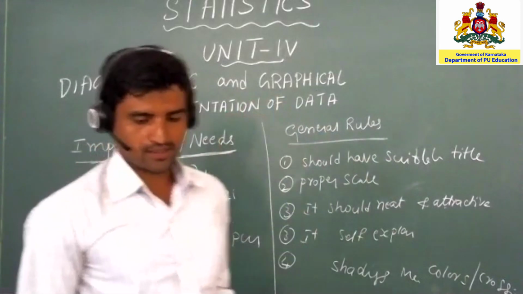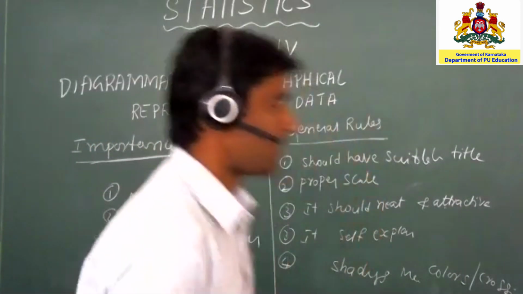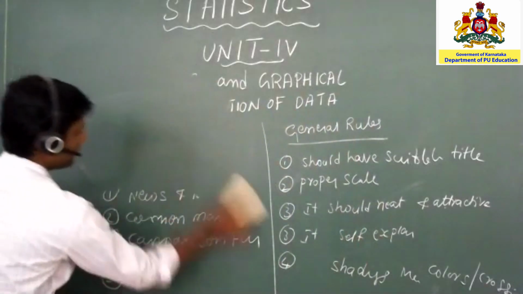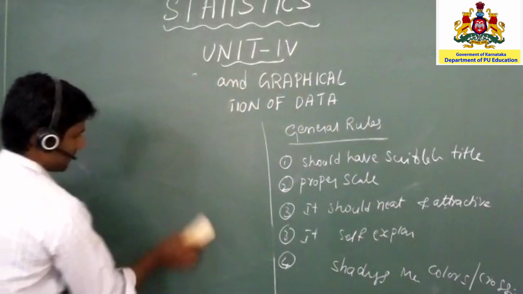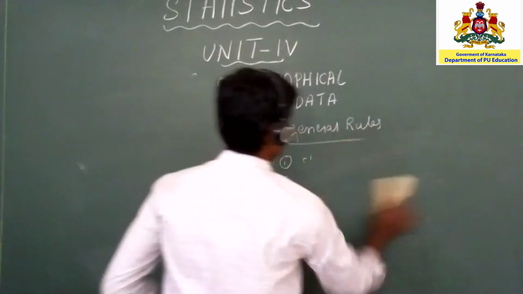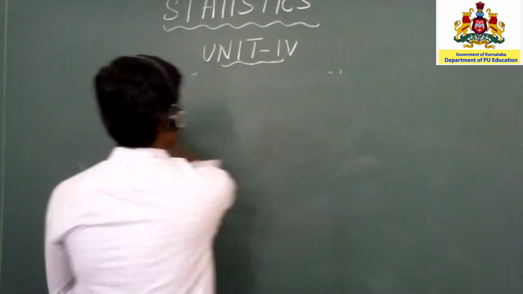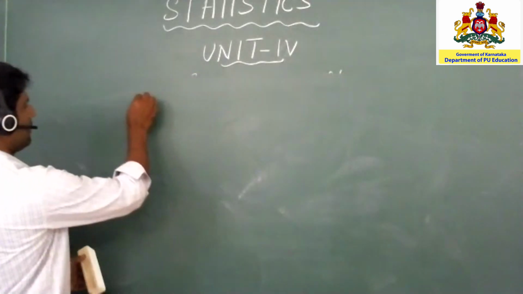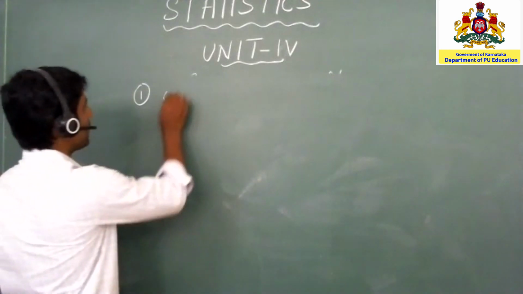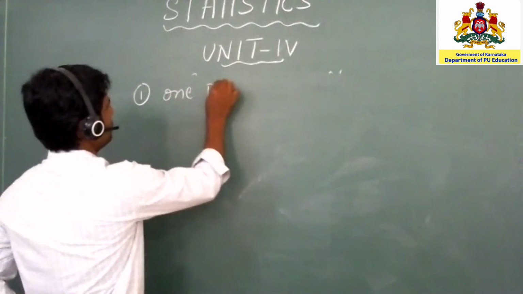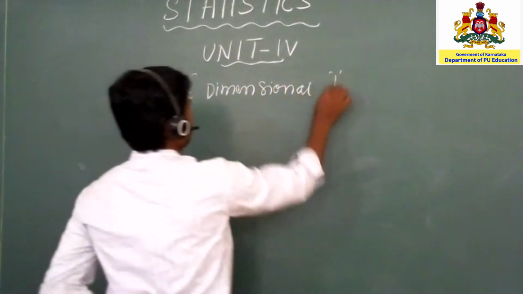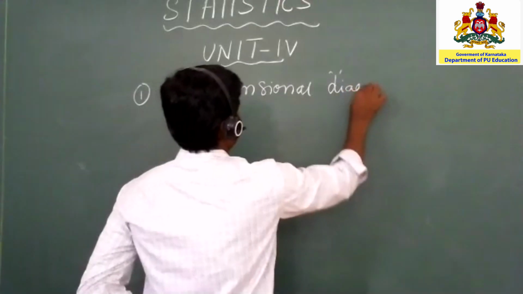Now we will discuss different types of diagrams. Generally, the first one is one dimensional diagrams.